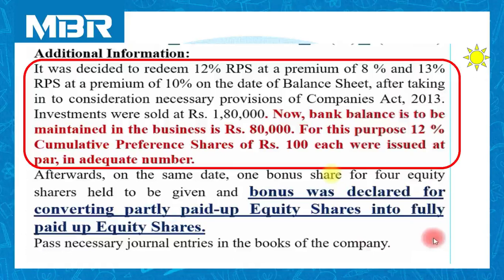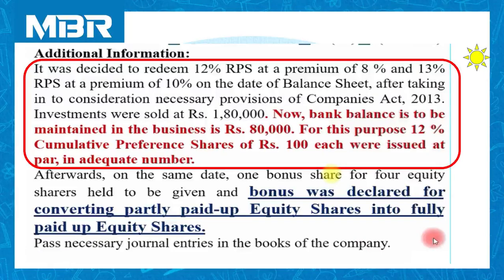This is the turning point of our solution, as you all know, because we are discussing these kinds of adjustment for the last 4 to 5 sessions. For this purpose, 12% cumulative preference shares of rupees 100 each were issued at par, that is at face value, in adequate number. So we will decide the number of new cumulative preference shares issued by the company.